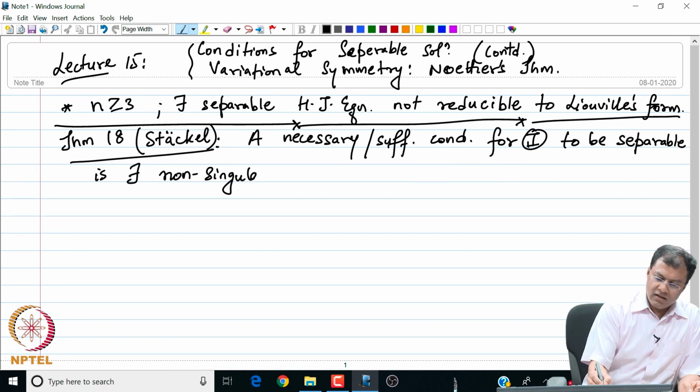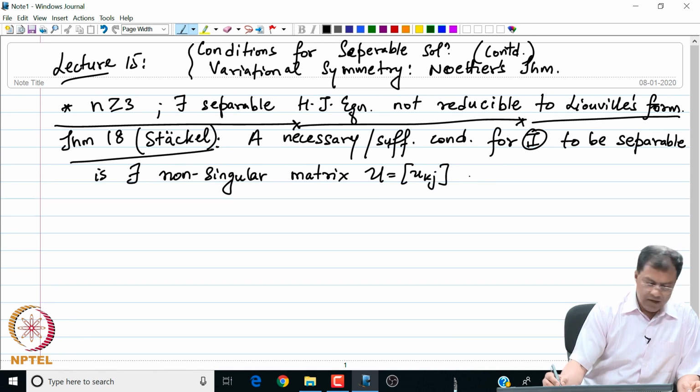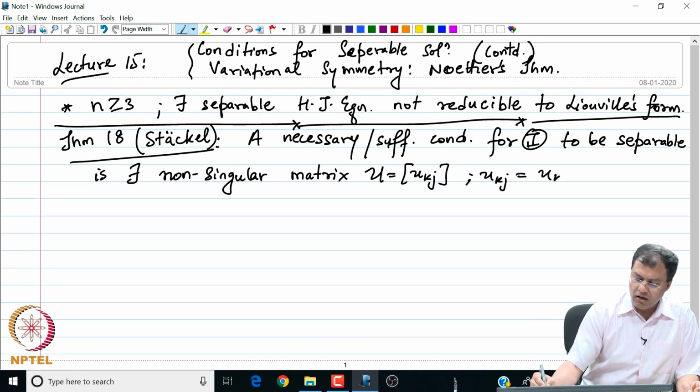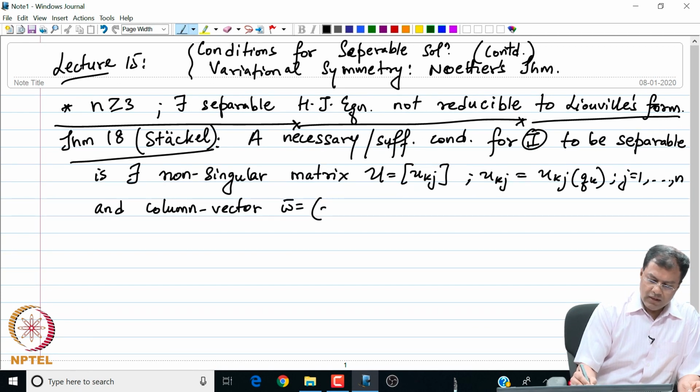non-singular matrix U, which is also equal to U_kj, where U_kj is a function of q_k, where j equals 1 to n, and a column vector W, which is (W1 to Wn) transpose.